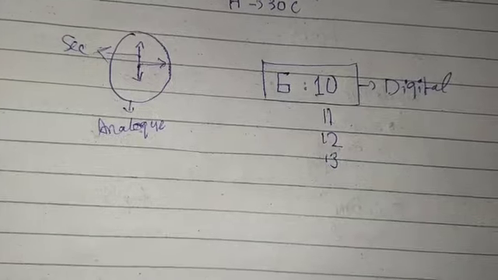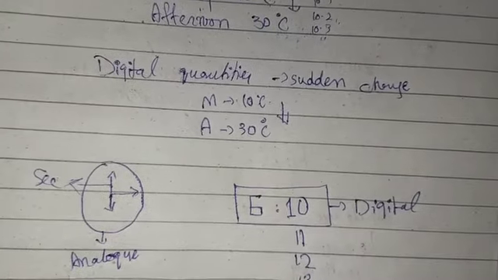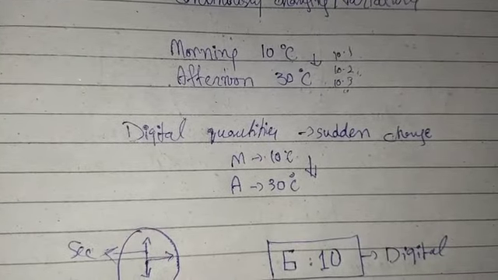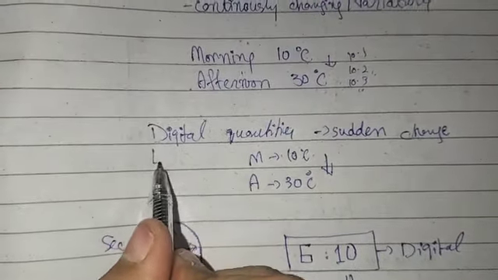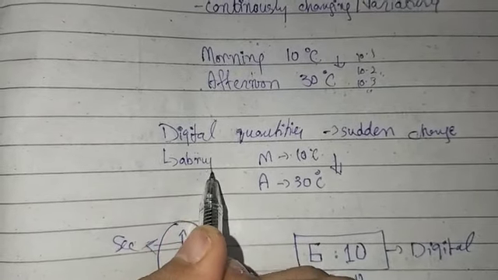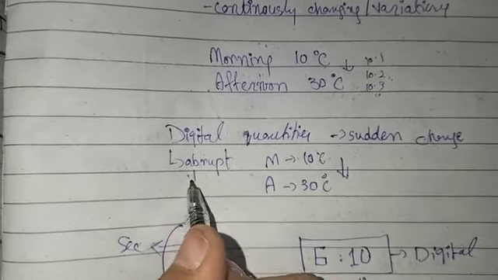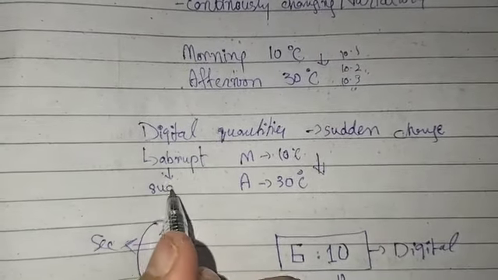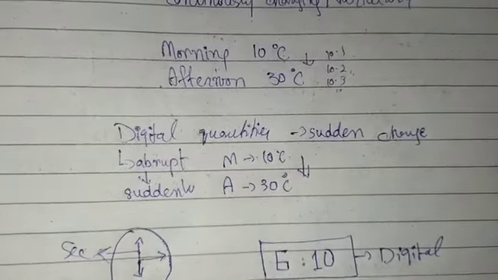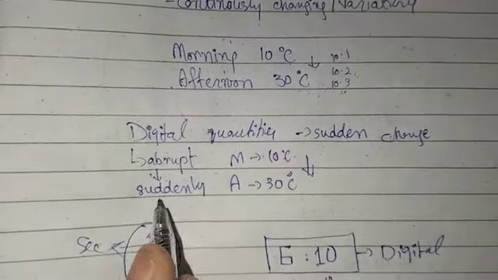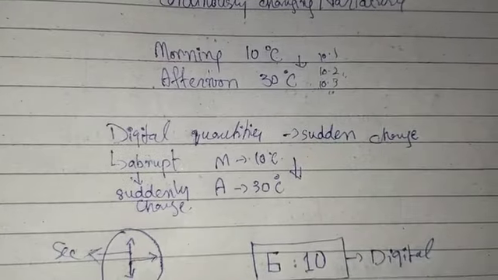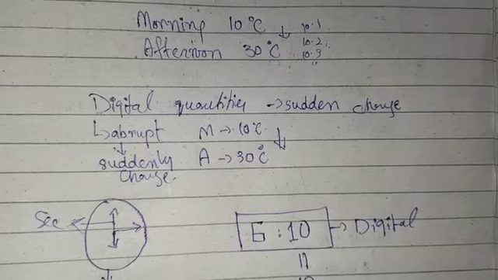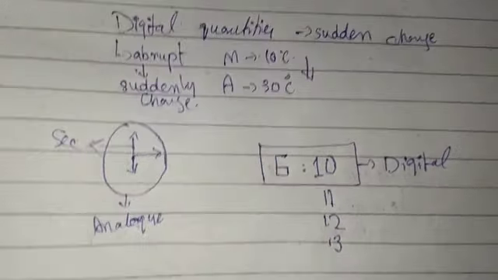Okay, analog. In digital, mostly we study abrupt quantities, meaning a sudden change. Abrupt quantity means suddenly coming change in any value, in any quantity, in any signal. That is what we study in digital quantities.